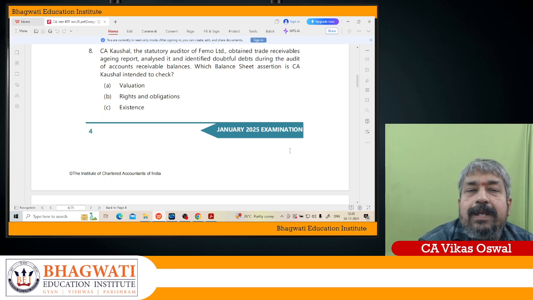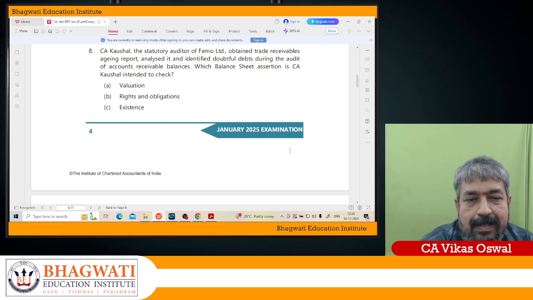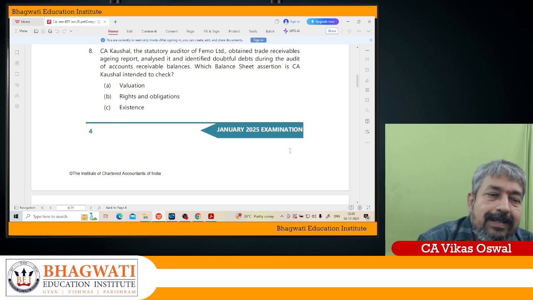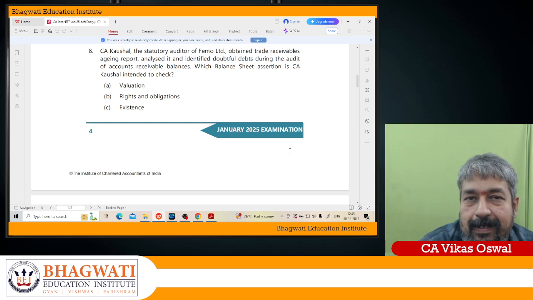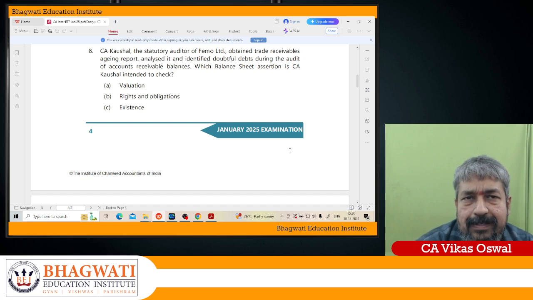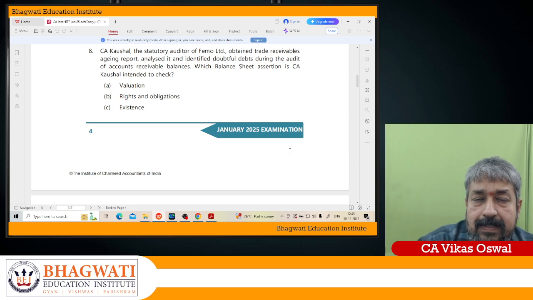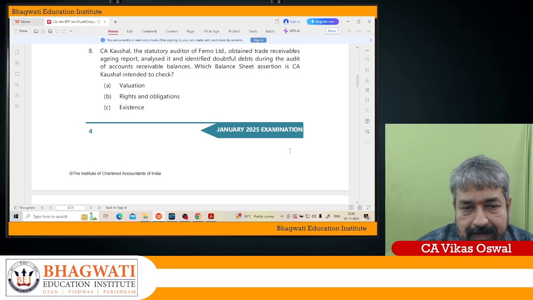See, doubtful debts impact the value of a trade receivable. So here the assertion is going to impact valuation. Okay. So A, straight away we are getting the option. We don't have to look into other options also. Rights and obligations means what? Whether the client has a right over the asset, and liability is the obligation of the entity. Existence, whether that asset, liability, equity exists.